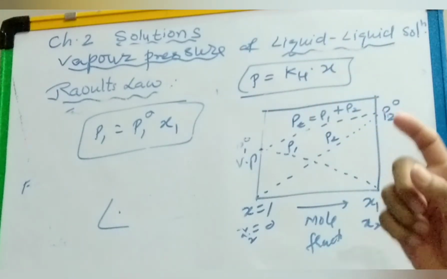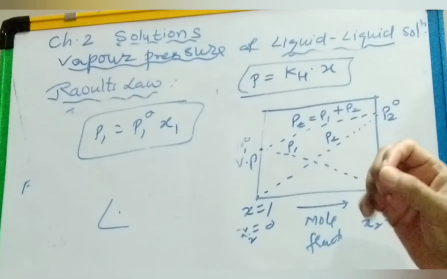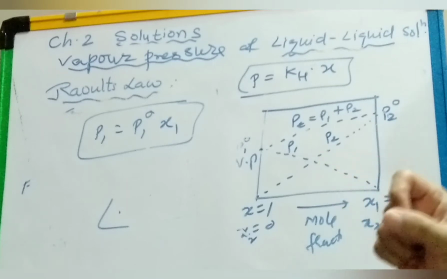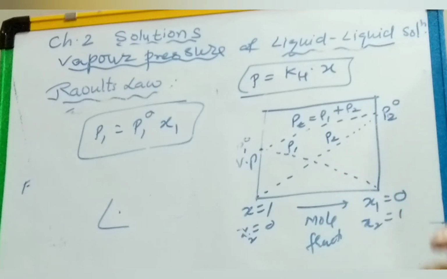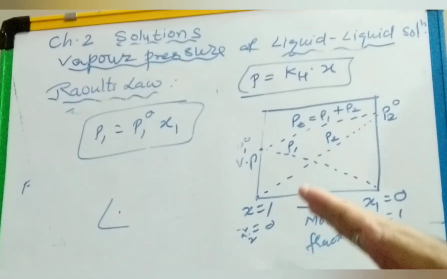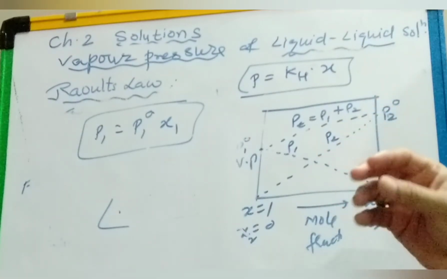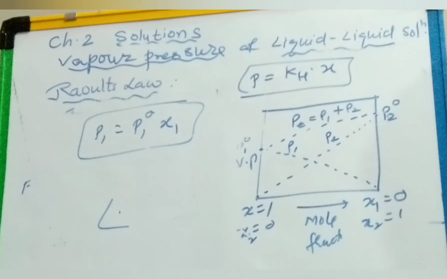So if we compare these two, it shows that Raoult's law is a special case of Henry's law only, right? Only the proportionality constant Kh differs from P1 naught. So this way we can conclude that this is a special case of Henry's law only.